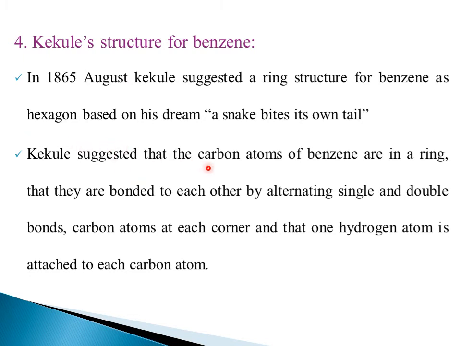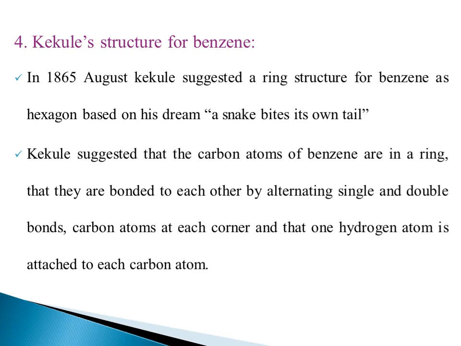Kekulé suggested that the carbon atoms of the benzene are in a ring. These carbon atoms are bonded to each other by alternating single and double bonds. There are 6 carbon atoms in a ring, and between one carbon and another carbon, one bond is single followed by a double bond, single, double, like that, alternating single and double bonds, with carbon atoms at each corner, and one hydrogen atom attached to each carbon atom. So totally how many carbons? 6 carbons with 6 hydrogens and 3 double bonds and 3 single bonds.